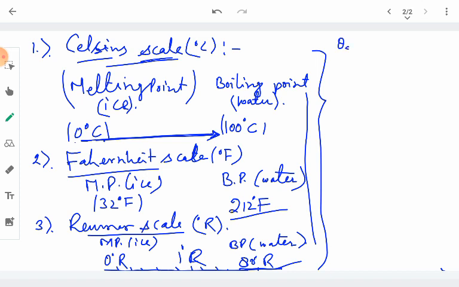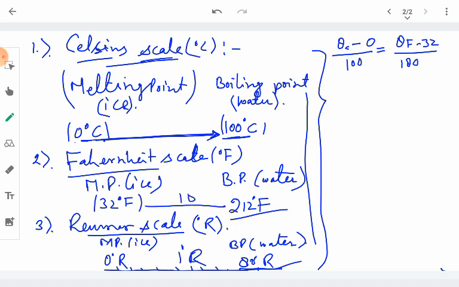Here we make use of theta as the symbol of temperature. So, the range over the Celsius scale is the upper limit minus lower limit. So it is theta c minus 0 divided by 100. This is equal to the same temperature on the Fahrenheit scale, which is theta f minus 32 divided by the range, here it is 180.